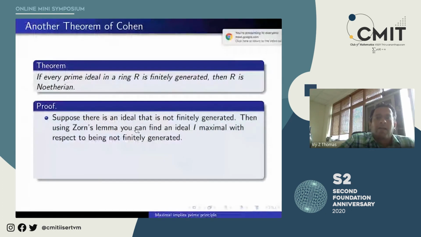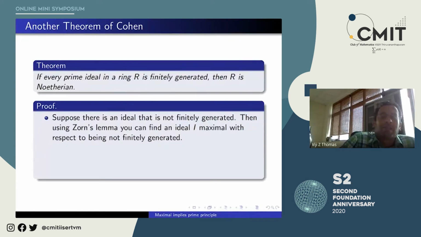Then using Zorn's lemma, you can find an ideal maximal with respect to being not finitely generated. So what you have to do is the following. The union of a totally ordered chain of ideals that are not finitely generated is not finitely generated, is what you have to prove. It's easy to prove. Suppose I is the union of the I alpha. Suppose I were generated by A1 to AM. Then A1 to AM will belong to some I alpha.